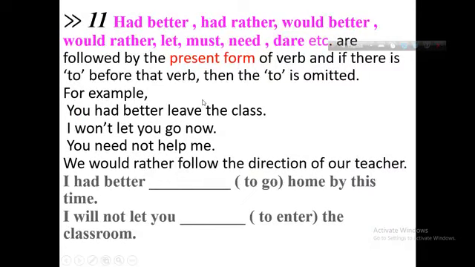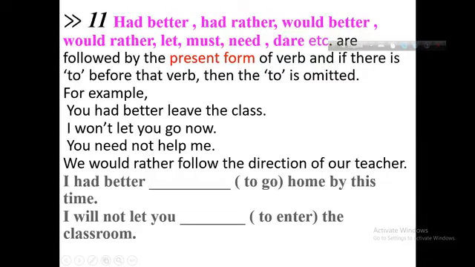If you get had better, had rather, would rather, let, must, need, dare, then the verb will be the present form. Had better, had rather, would rather, must, let. If you get the indicators, the verb will be the present form. You had better leave the class. You get "had better," so the verb will be the present form. Leave the class. Leave is the present form.